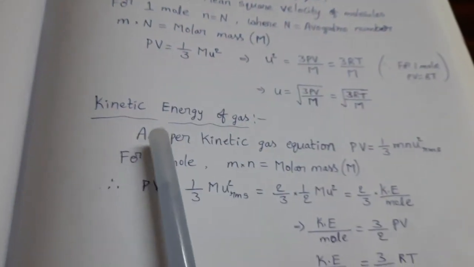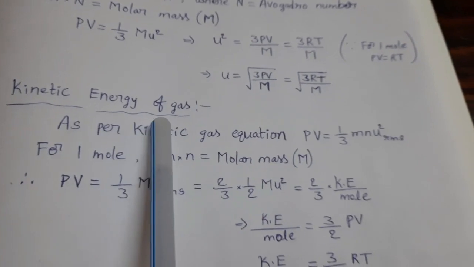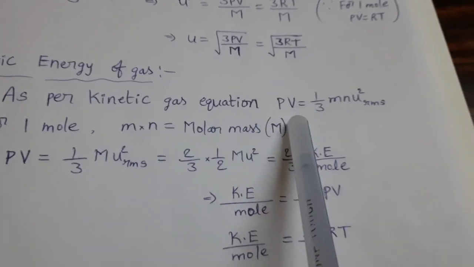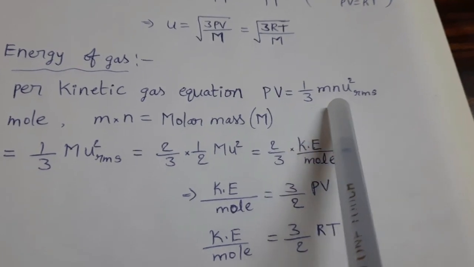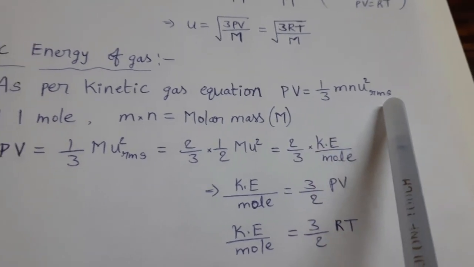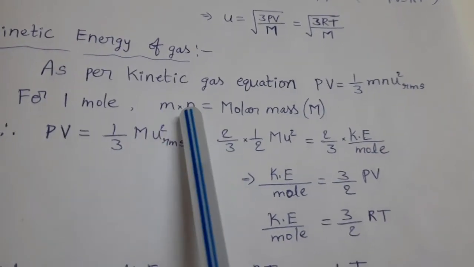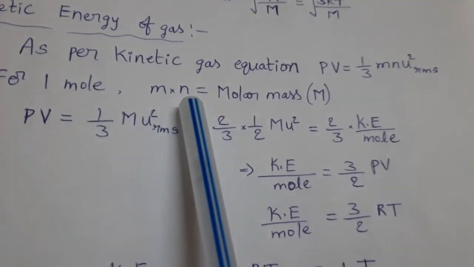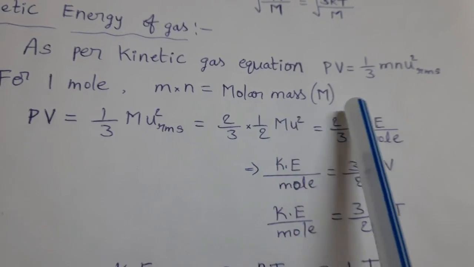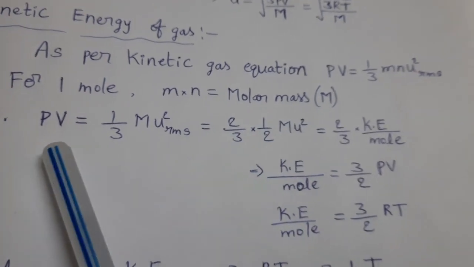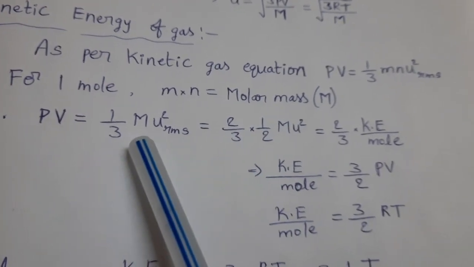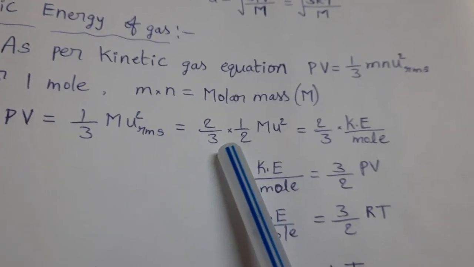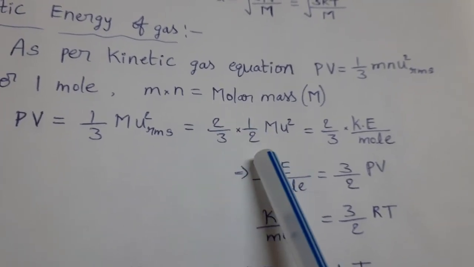Now say this, kinetic energy of gas. As per kinetic gas equation, PV equal to 1/3 mnU², U means RMS. For 1 mole, mass of one molecule, small m, into number of molecules, small n, that equals molar mass, capital M. So we can write PV equal to 1/3 MU². Now I am writing this in this way, dividing and multiplying with 2.